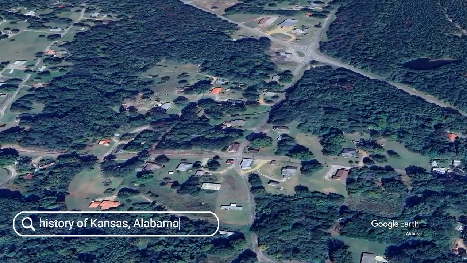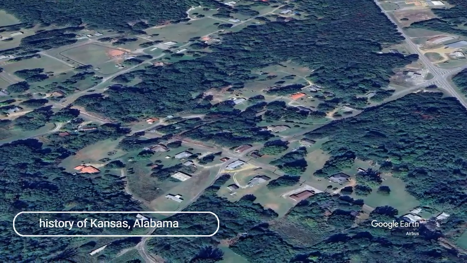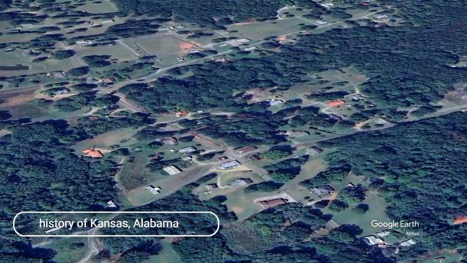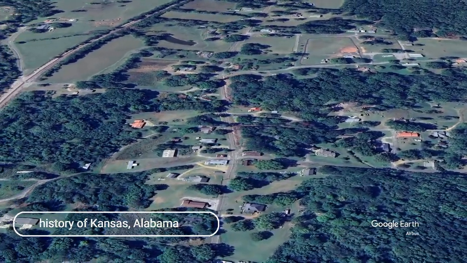20th century and beyond. Dust Bowl. In the 1930s, the Dust Bowl devastated much of the Great Plains, including parts of Kansas. This environmental disaster led to widespread economic hardship and migration.